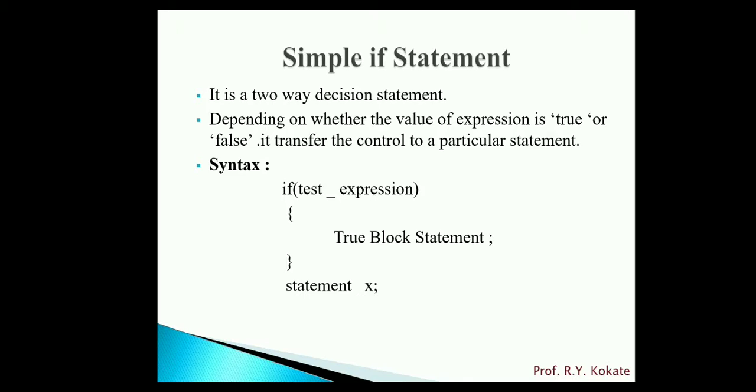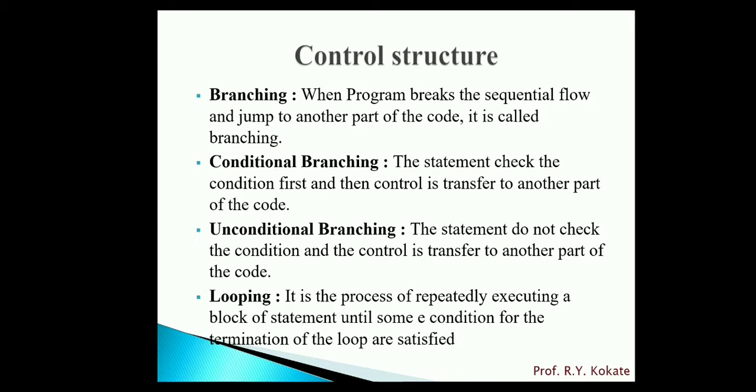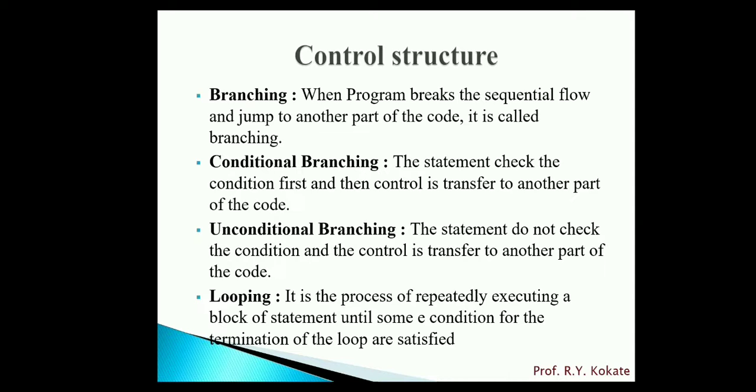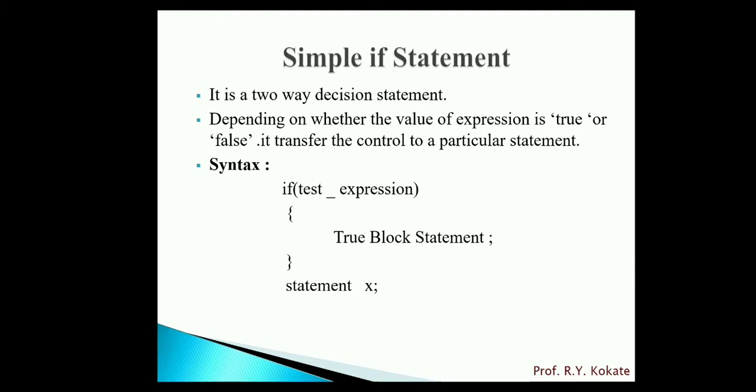Now we will see conditional branching. Conditional branching is of three types: if, switch and ternary. In this video lecture, we are going to study the if statement. First, simple if. This if statement is a two-way decision statement. That means it will return either a true value or a false value. Depending upon the value of the expression, the control goes to the particular statement.